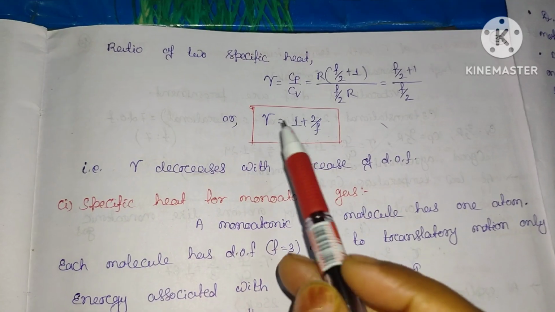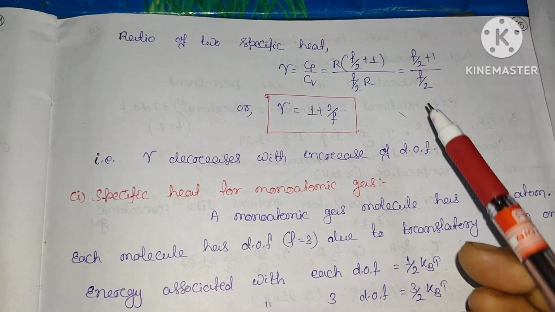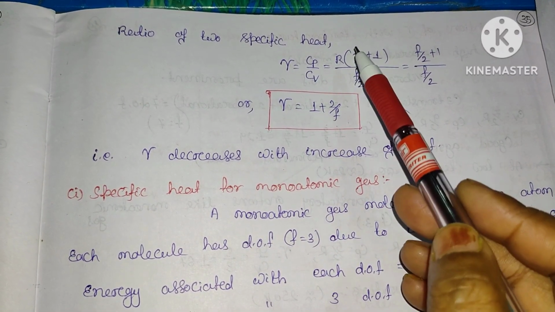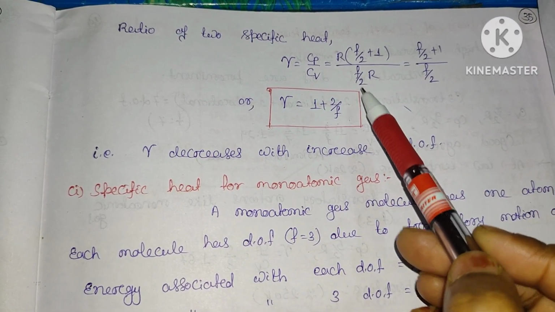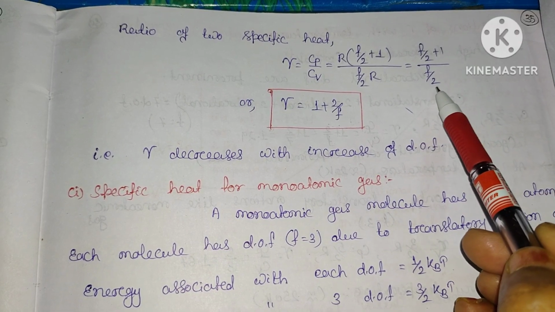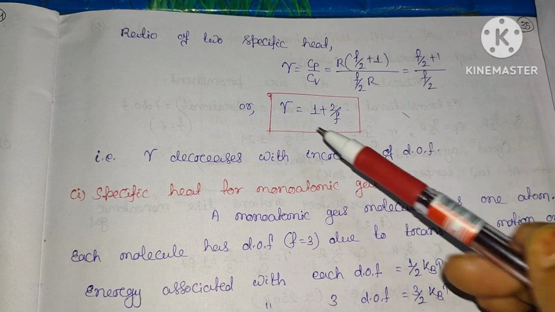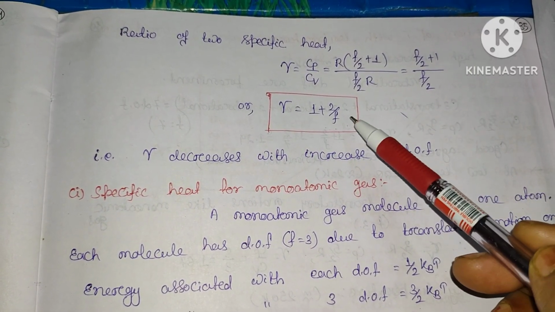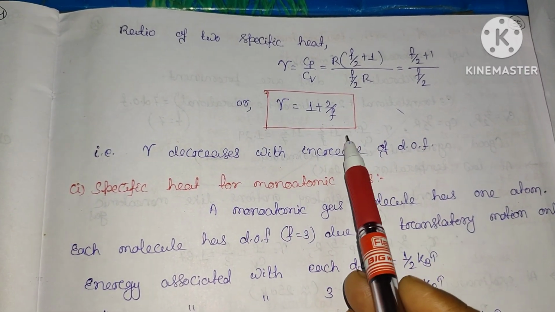Now the ratio of the two specific heats, gamma, will be equal to Cp by Cv. This Cp we have just calculated, R into F by 2 plus 1, divided by Cv which is F by 2 R. So R gets cancelled, and this will be F by 2 plus 1 divided by F by 2. Again this will be 1 plus 1 by F by 2, which means 1 plus 2 by F. Clear? So gamma will be equal to 1 plus 2 by F.